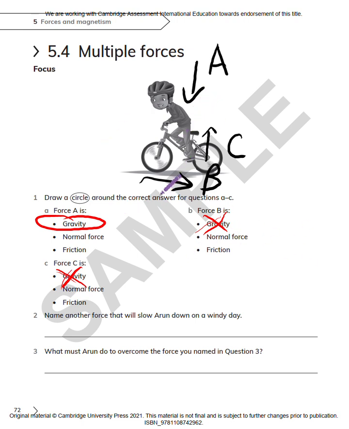Force B is not a normal force, because what normal force would there be? And force B is going in the opposite way, where Aaron is driving the bicycle. So, it's friction. And because there's no more friction, force C must be normal force. It's the force that keeps the bike in its shape, so it doesn't get squashed by gravity. Otherwise, the bicycle would just be flat.